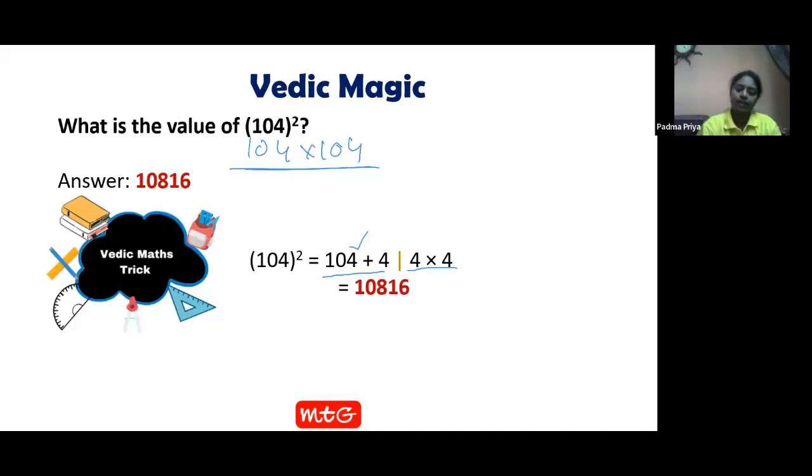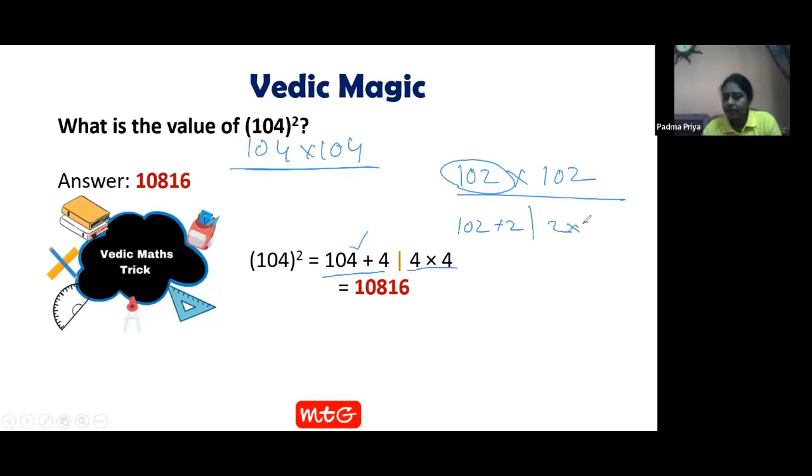I will explain it since we have smaller children also in the class. Whatever the number we have, we need to do it in a simple way. I'll show it again with some more examples. See here. If I have the number 102 and want to multiply it with 102, how can I do it? There are only two parts in the answer, the left part and the right part. In the left part, the number is 102, and you add the last digit, which is 2. On the right side, you multiply the last digit by itself. Here you get 104 and here you get 4.